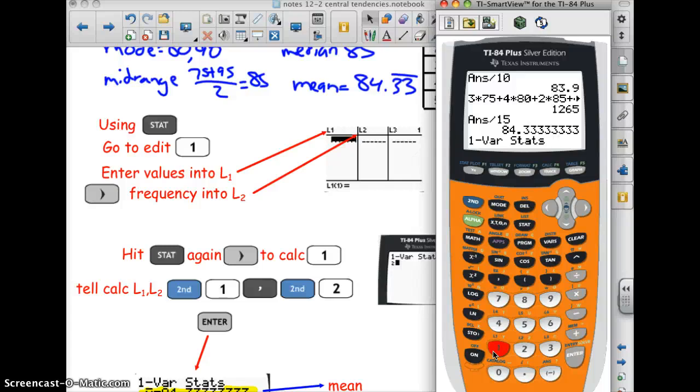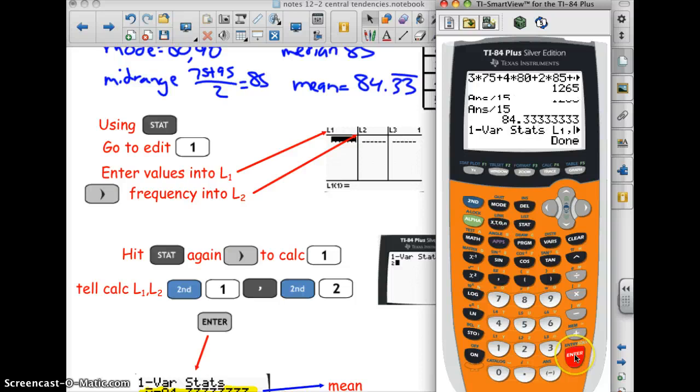All right, I need to tell the calculator L1 and L2. Now the L1 is one of these little blue letters. It's second 1, comma, second 2. Now if you don't do that, it will find statistical measures using just the things from L1, and you'll get the wrong answers. Okay, and there you can see, and I can double check my answers here.